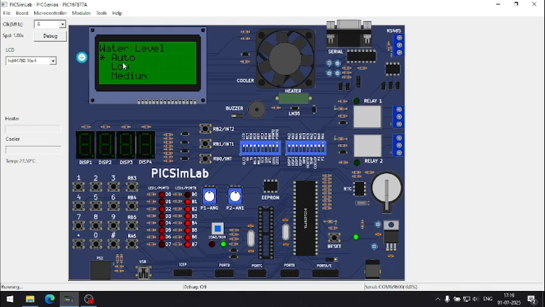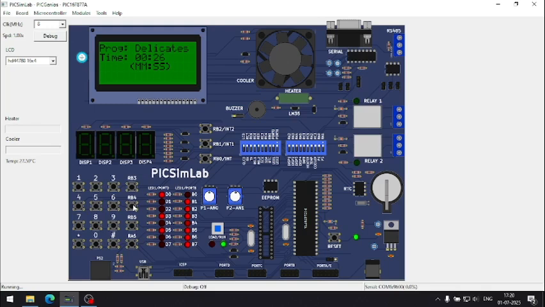Now we've come into options of auto, low, medium. We have to select the water level, and let's go with low. Okay, now it's asking if you want to start it, you have to press switch 5 or switch 6. Let's start it.